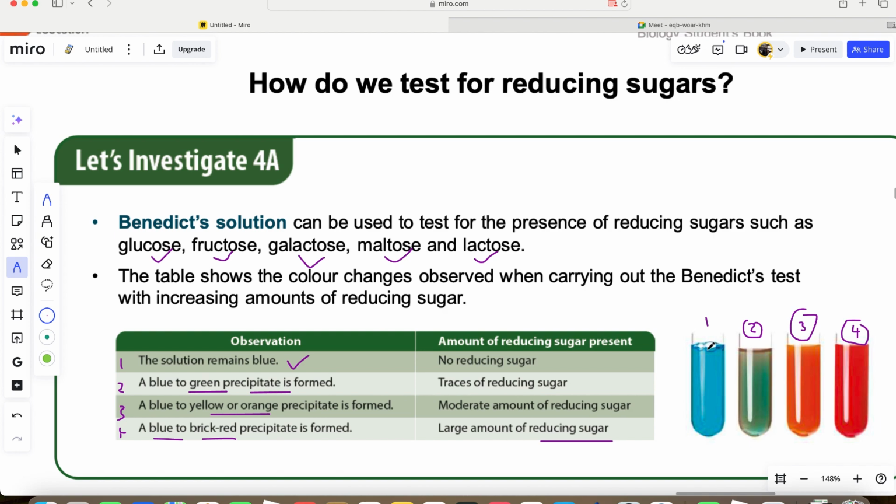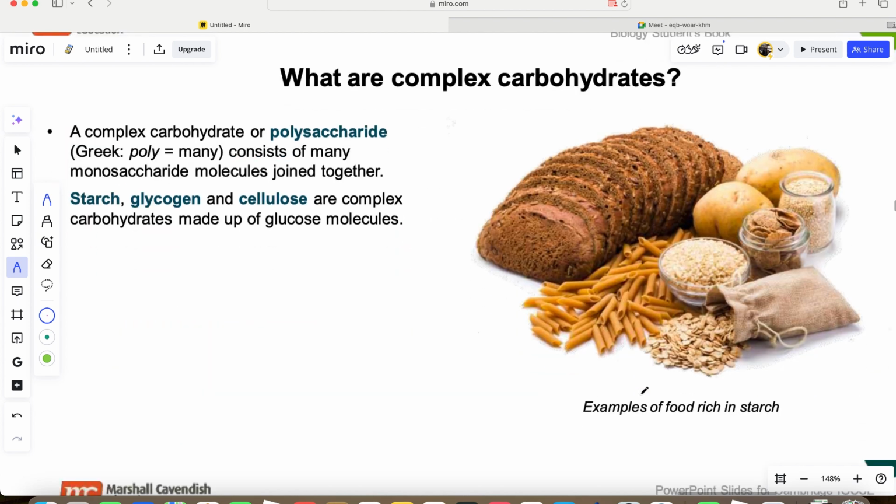So these are the 4 options you find in a multiple choice exam when you test for a simple sugar. If you add a Benedict solution to any sugar and it remains blue, that means there is no reduced sugar in the substance you tested. If it changes to green, there are just small traces of it. If it changes to orange or yellow, then there is a moderate amount of reduced sugar. If it turns to brick red, there is a large amount of reduced sugar. Okay, so that's how we test.